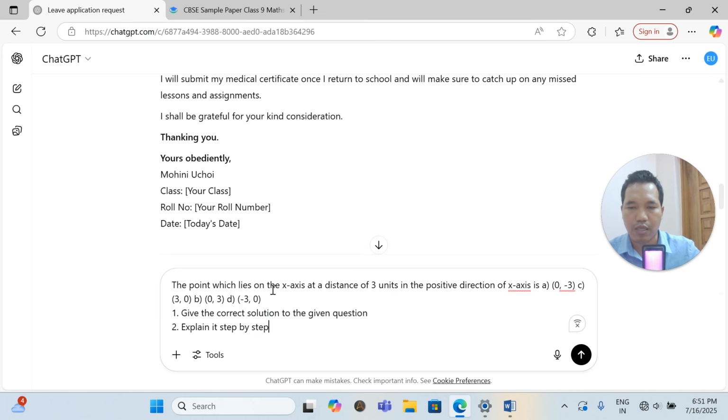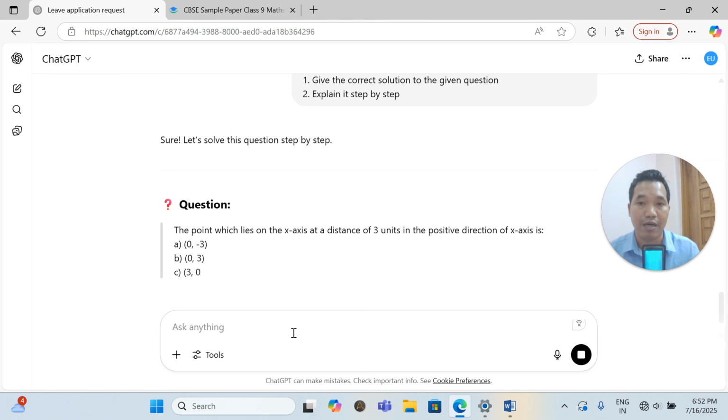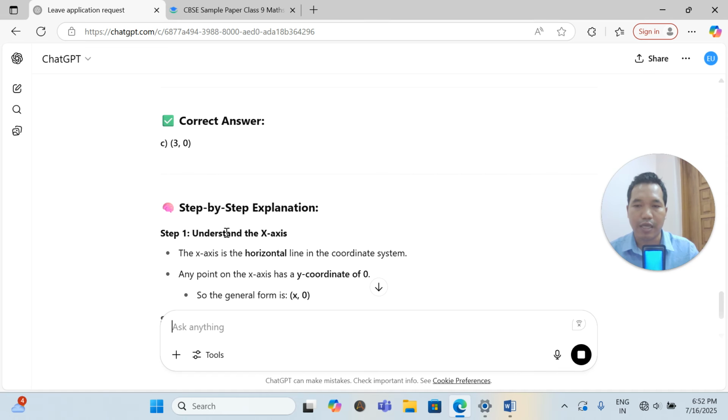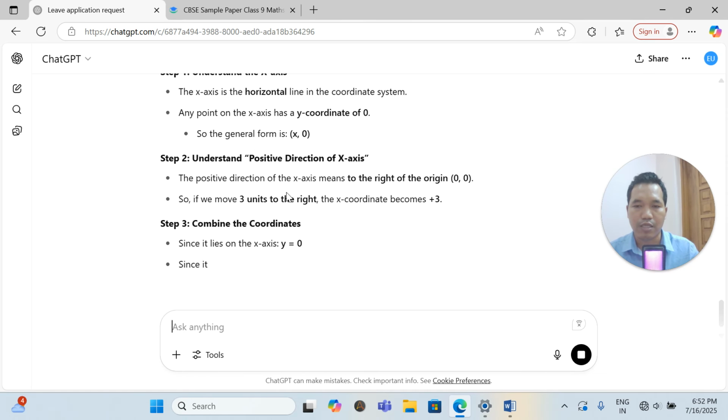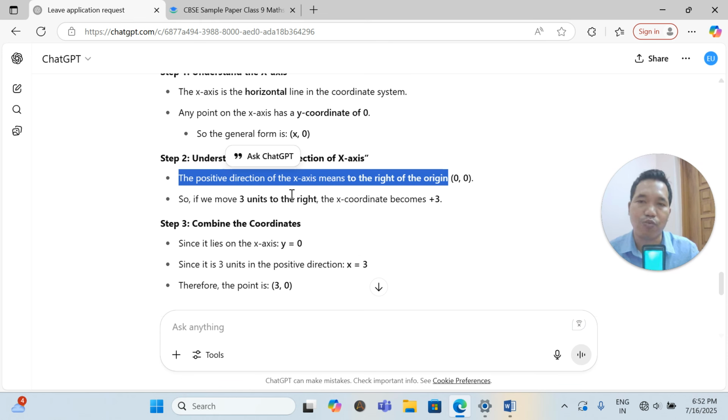I'm showing this especially for the teachers if they are not able to find the answer or not able to solve in the time of need. Sometimes you might face problems when you're teaching, or you're not able to understand the problems. So this is the right solution. See, this is the question and the correct answer is C, with a step-by-step explanation. See here how they have done this. By using this we can understand that the positive direction of the x-axis means to the right of the origin, right? So we can understand that it is talking about the x-axis and y-coordinate.